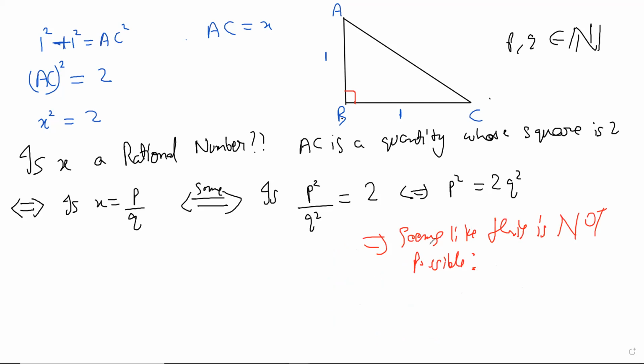Does it sound correct? Now I know I'm just extending the proof, which some of you may have seen, of the fact that root 2 is irrational, but I believe this way you can really get the essence of it. So it seems like this is not possible.